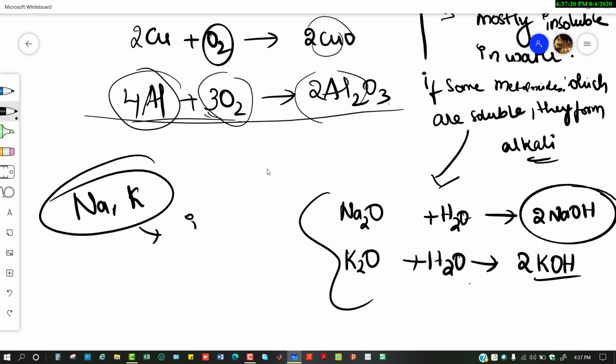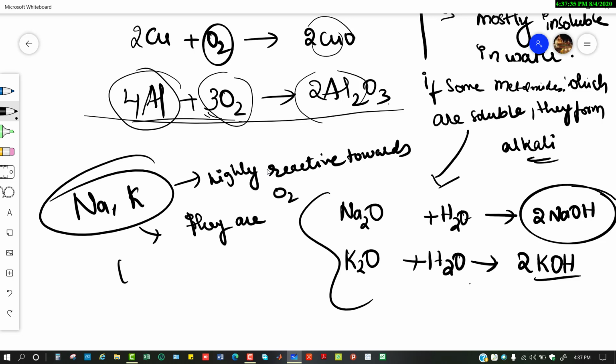As they are highly reactive towards oxygen, they are kept or stored immersed in kerosene. You know kerosene, all right?